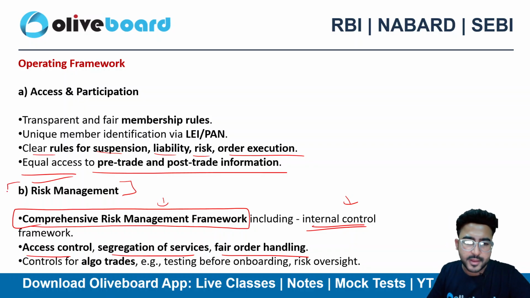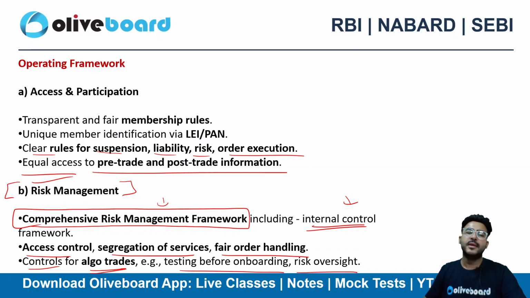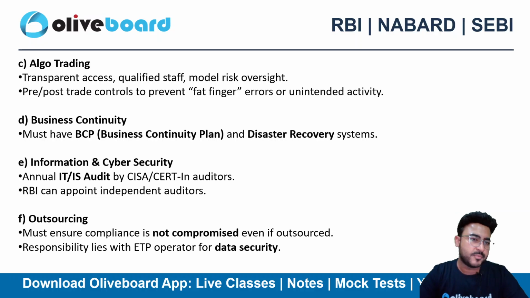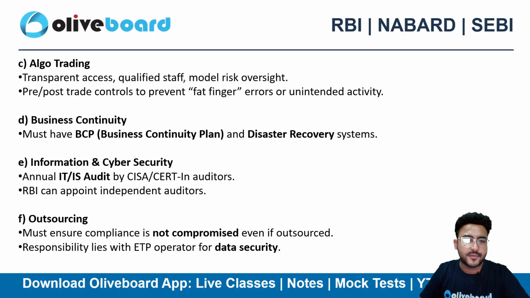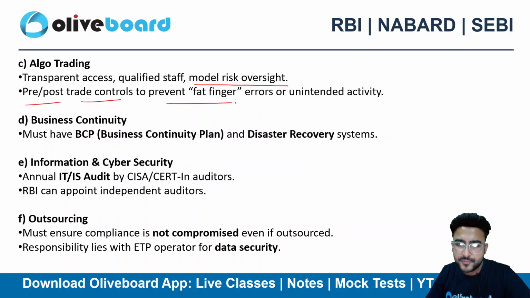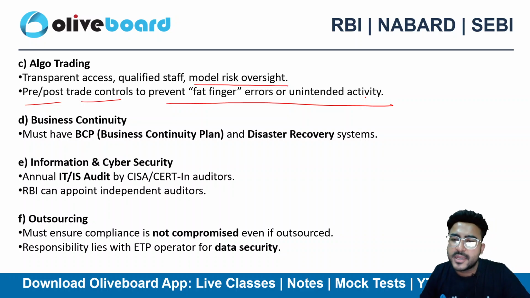That's the part of risk management. Controls for algo related trades like testing before the onboarding and risk oversight, everything should be well in place. Then algo trading, transparent access, qualified staff and model of risk oversight should be clearly stated here. Pre-post trade controls to prevent fat finger errors and unintended activity.